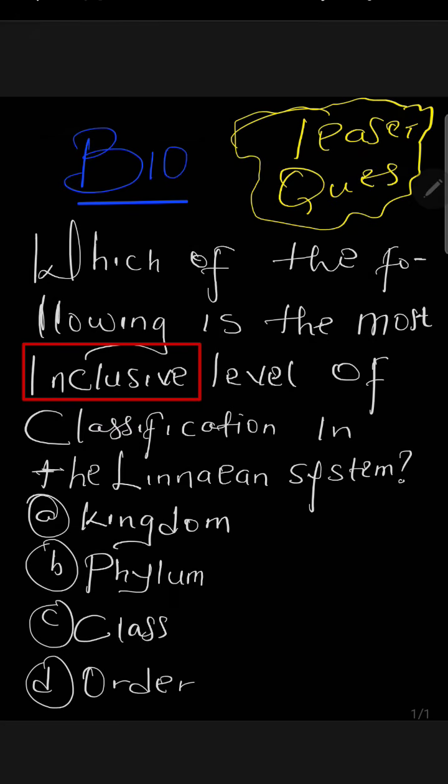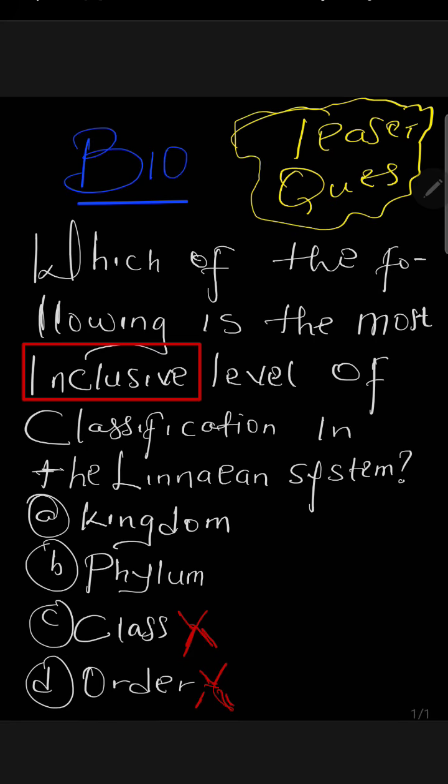If we read that, we started from domain and went down to kingdom, then phylum, then class and all that stuff. So it means order and species are among the lowest. If we were to eliminate options, I will begin by eliminating order. So order cannot be the right answer here. Then you see class cannot be an answer here either. So the answer will be between kingdom and phylum.